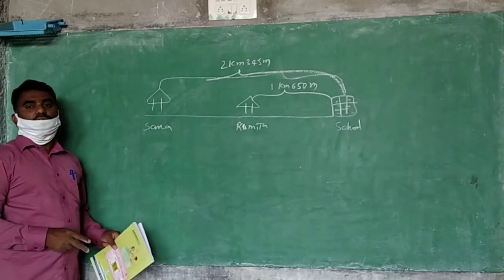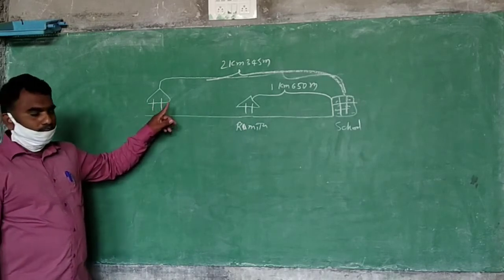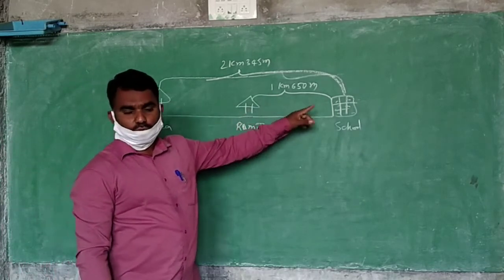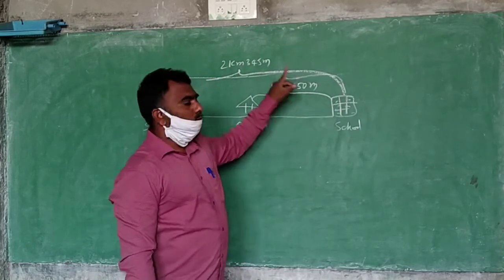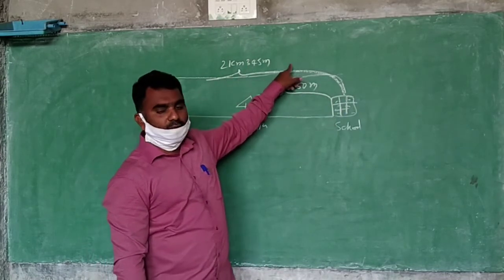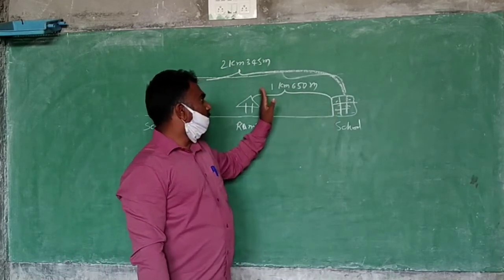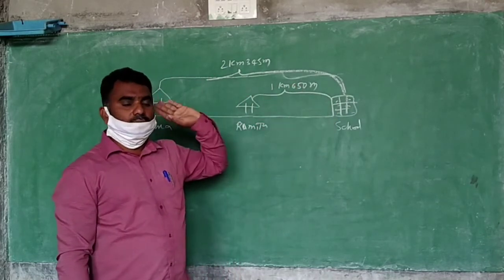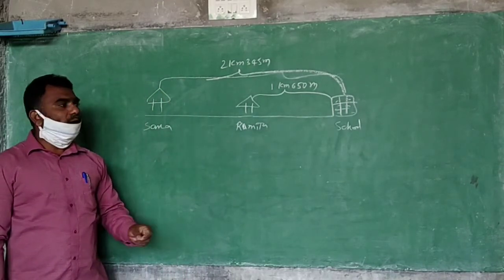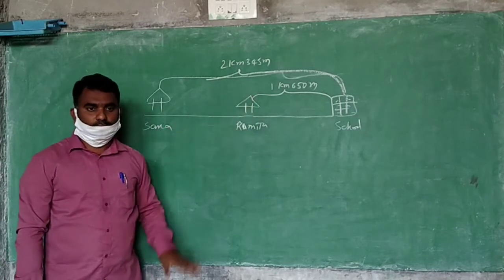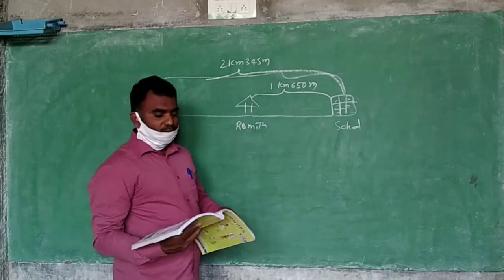Totally, from the textbook you have understood this. First Sana's house, next Ramija's house, next school. Then Sana's house to school is 2 kilometers, 345 meters. From Ramija's house to school is 1 kilometer, 650 meters. Whatever is given here, we understood and we have drawn the picture. After drawing the picture, finally one question is there.